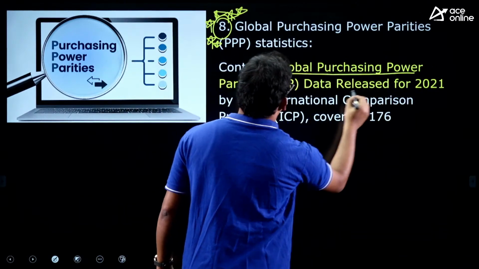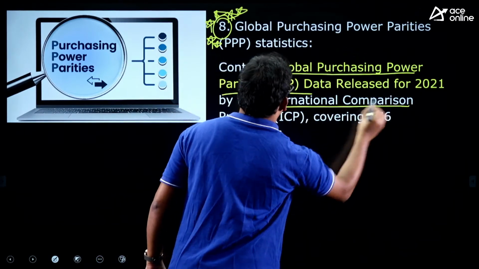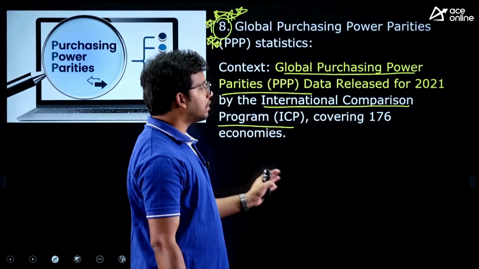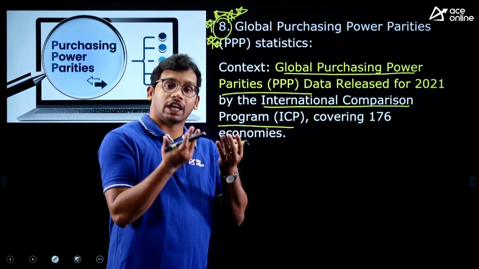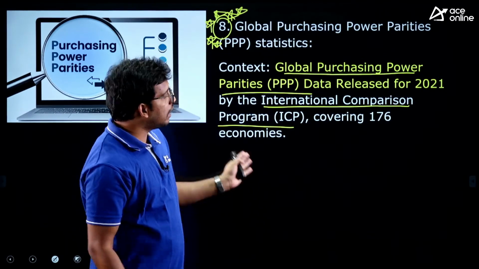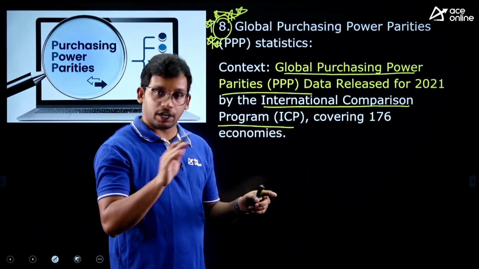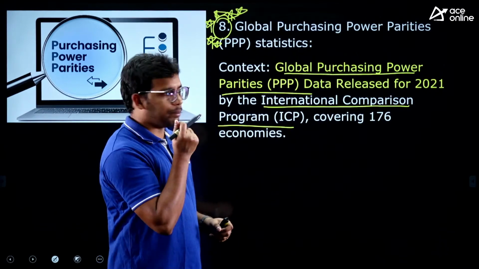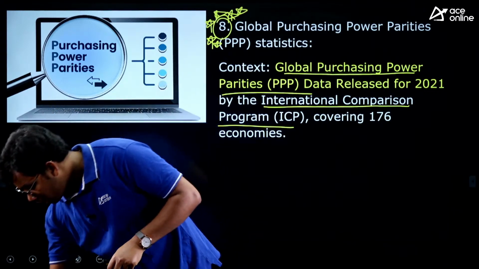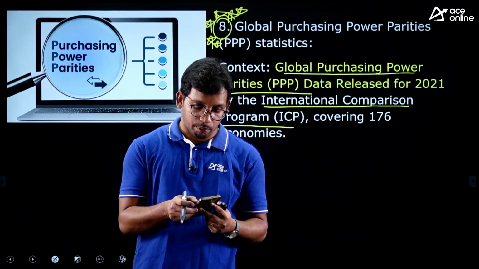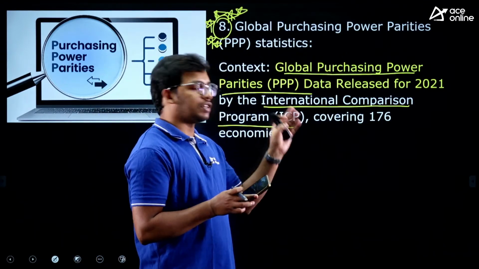Recently, global purchasing power parities data for 2021 was released by the International Comparison Program, covering 176 economies. This may seem difficult, so we will first understand what purchasing power parity actually is, and then see what the International Comparison Program is. We will also compare the countries. The main thing is to understand purchasing power parity. If you have any doubts, please let me know in the comment section. We will come to this in detail.